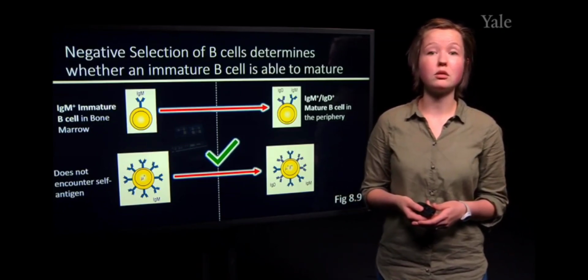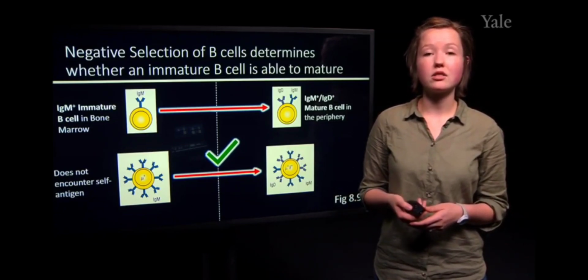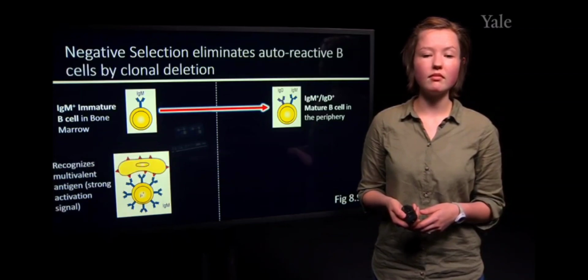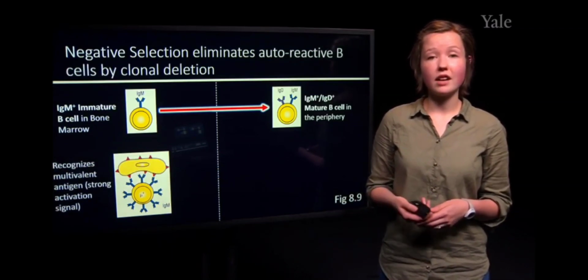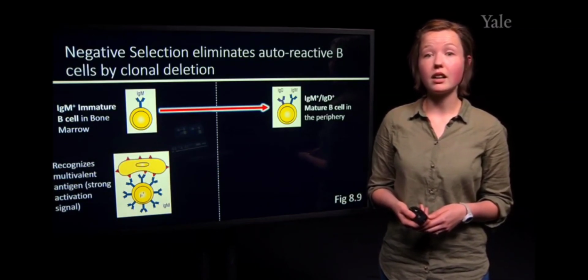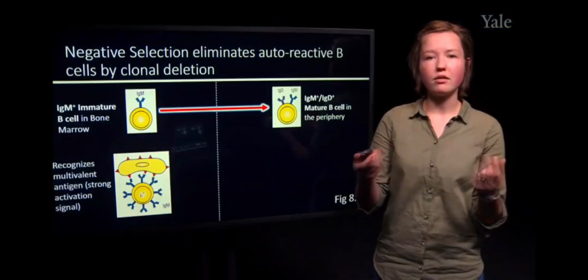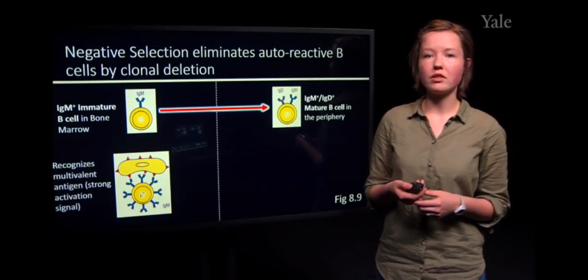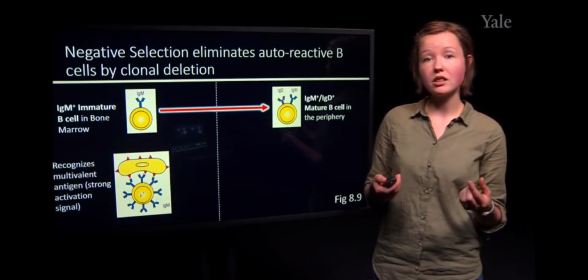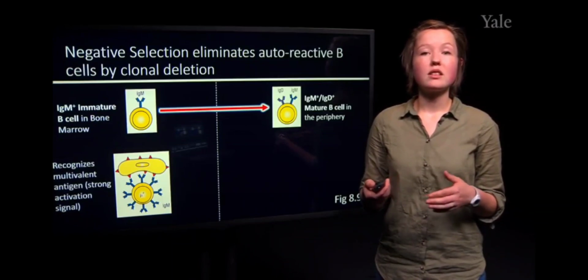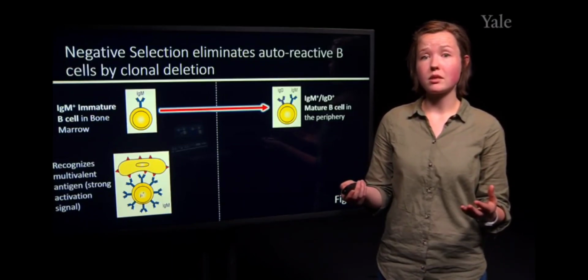to differentiate between an immature B cell versus that which is mature and is able to leave the bone marrow and enter the periphery. But then, in the event of an immature B cell in the bone marrow that interacts with a self-antigen, in this case a multivalent antigen, which just means that there is more than one of the epitopes that is available for the antigen receptor to bind to, then this results in a strong B cell receptor signal within the context of the bone marrow.